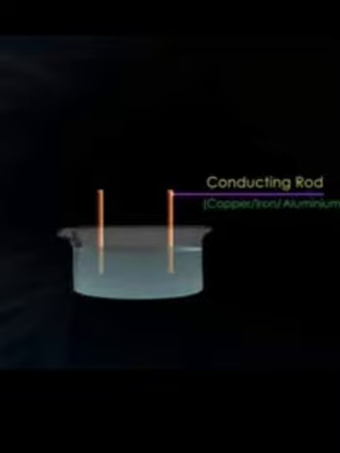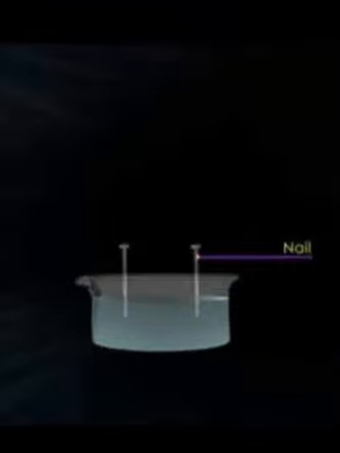Here you can take a beaker and pour the solution to be tested in that beaker. You have to dip conducting rods in that solution. You can take a copper rod or iron rod or aluminium rod. You can insert an iron nail. You can insert a graphite rod. Got it?